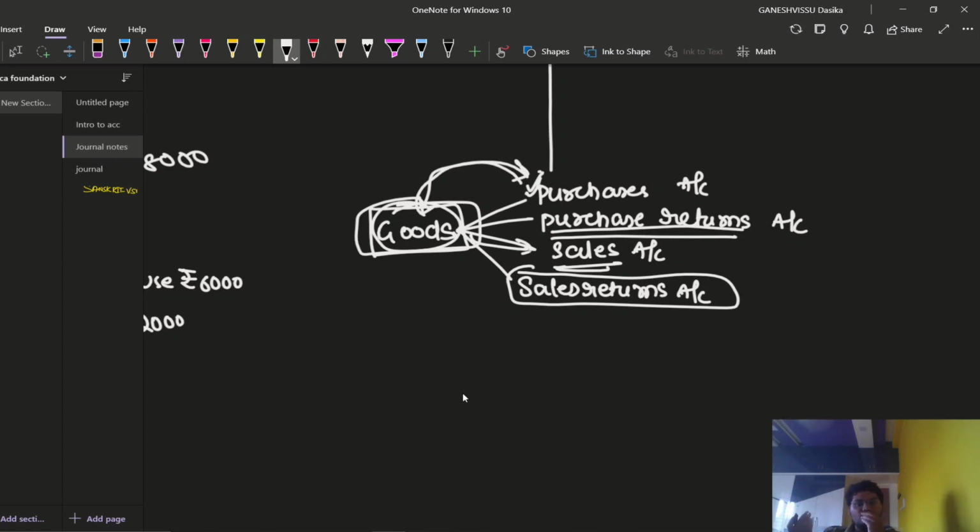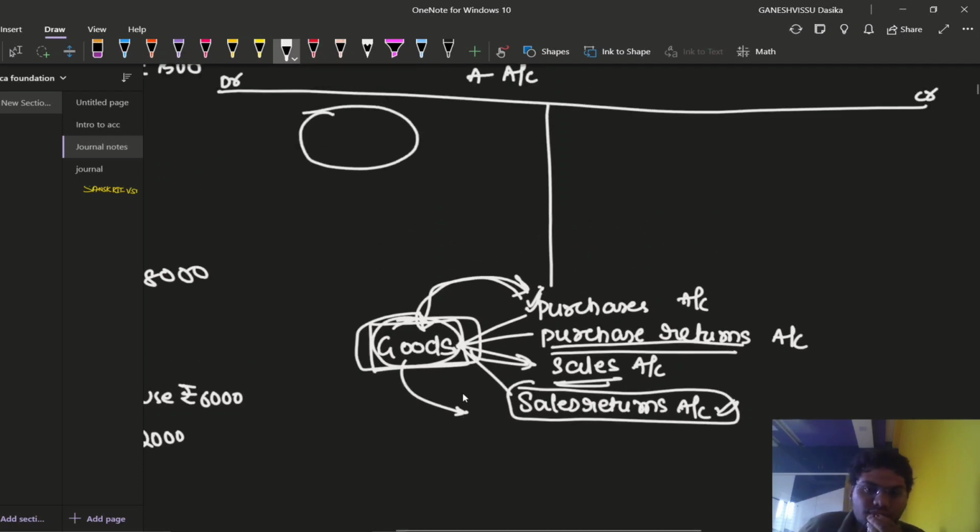Same in the case of sales return, when we take back the goods which we have sold. That means the customers are returning the goods because they did not like them. Okay, then what happens? Sales returns will also be representing the goods account. The goods will be replaced by sales returns account. This is one more thing.